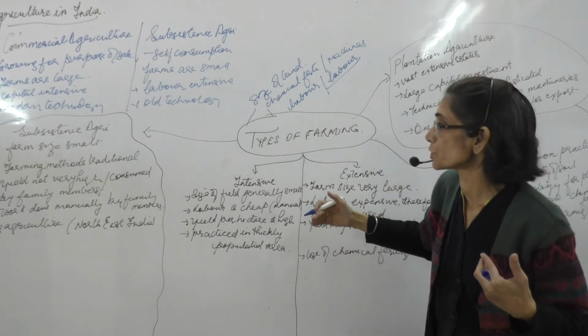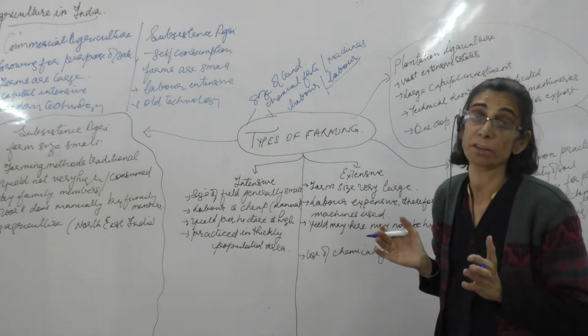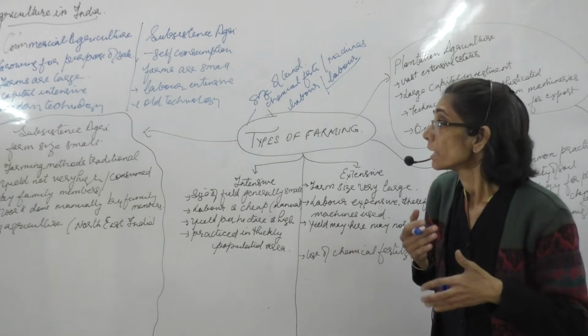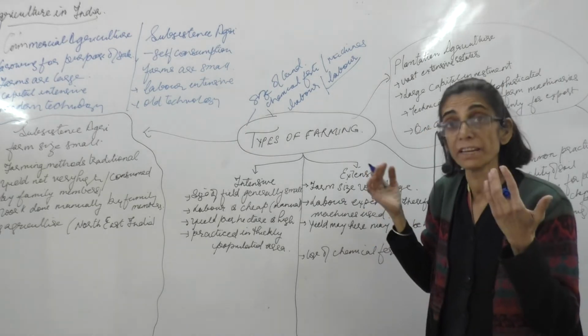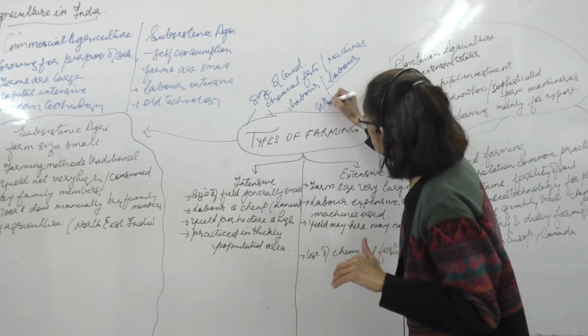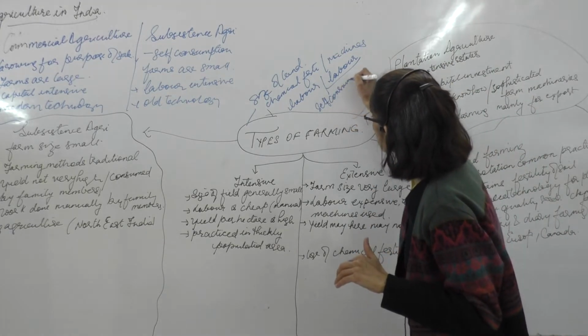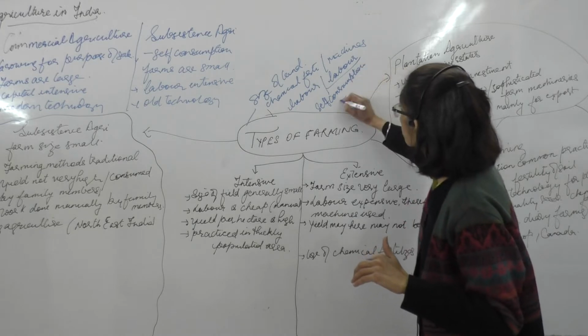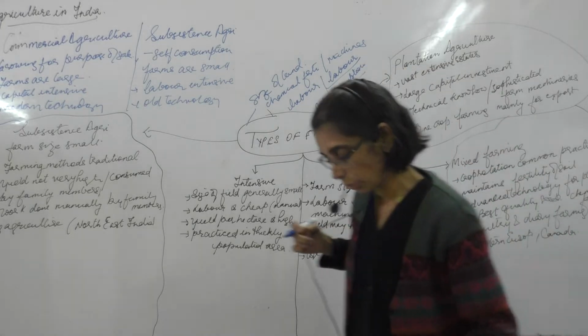technology he uses, whether the yield is high or not, whether the farmer gets a good amount of yield, and whether he produces the food crop for self-consumption or for sale. So these are the various aspects that we'll look into.